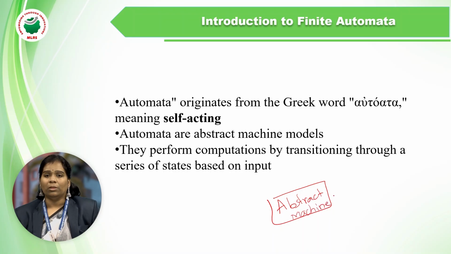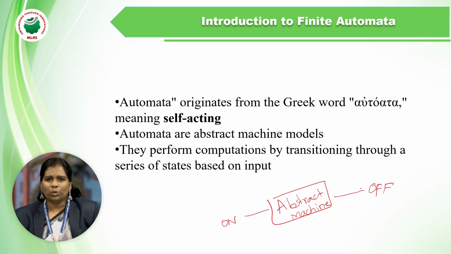An abstract machine is like our electronic goods which are used in our homes, like washing machine, AC, laptops and everything. Whenever we are using an abstract machine like a washing machine, it has the on and off button.